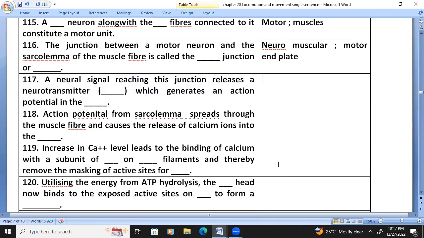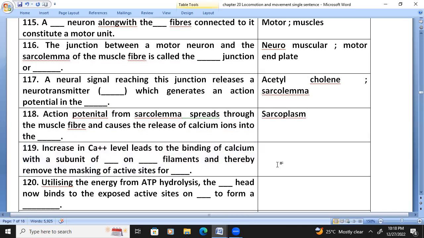A neural signal reaching this junction releases a transmitter called acetylcholine, which generates an action potential in the sarcolemma. Action potential spreads through the muscle fiber and causes the release of calcium ions into the sarcoplasm.